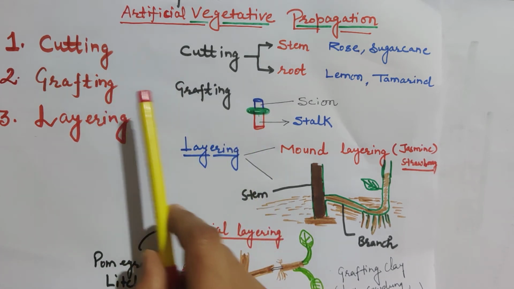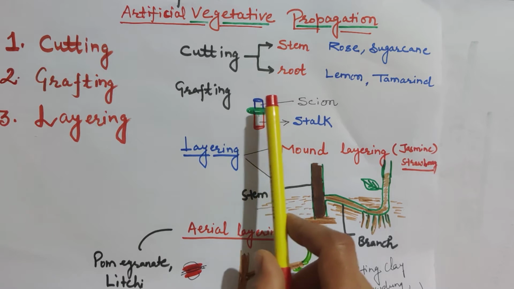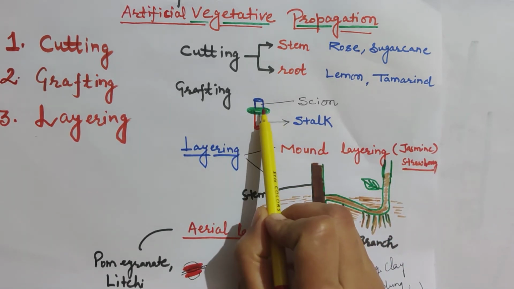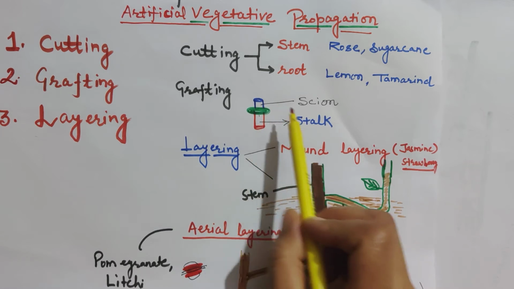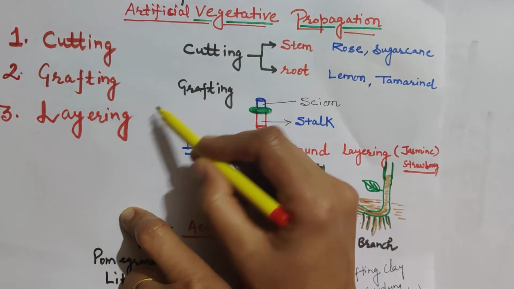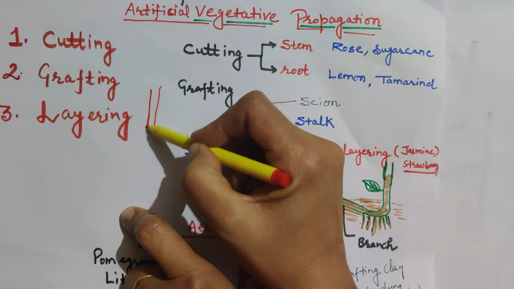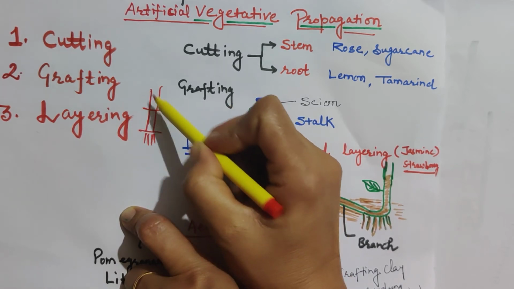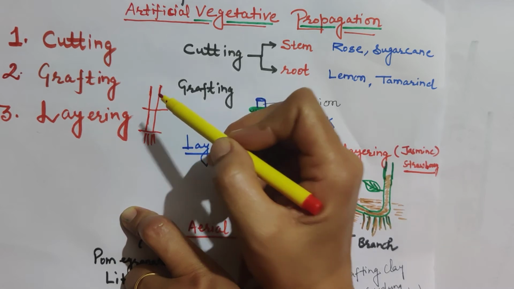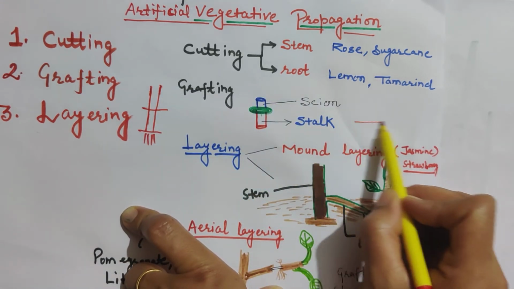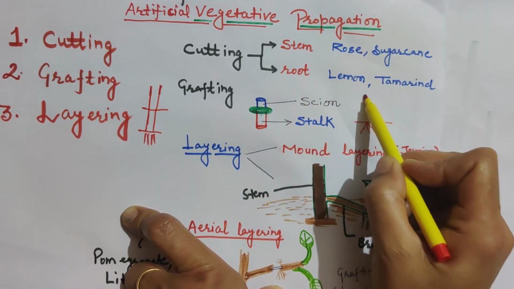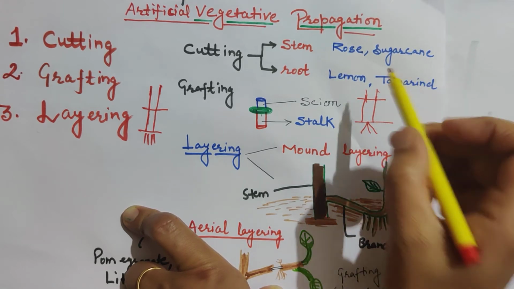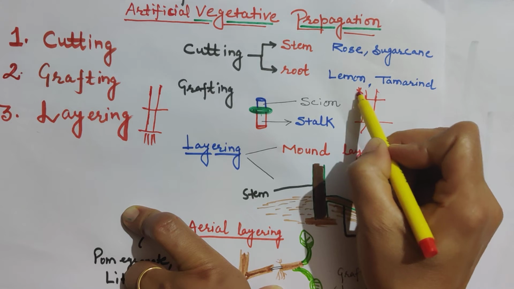In this method, we take the upper part of the stem of one plant, an entire intact plant. We remove its upper part, and there is another plant. In this plant we remove its upper part, but we are not going to use that upper part.